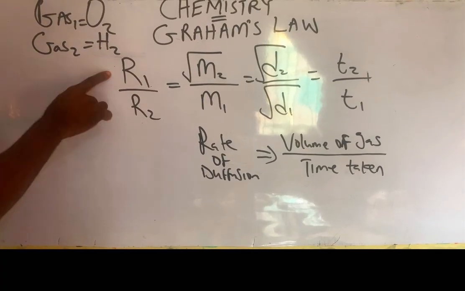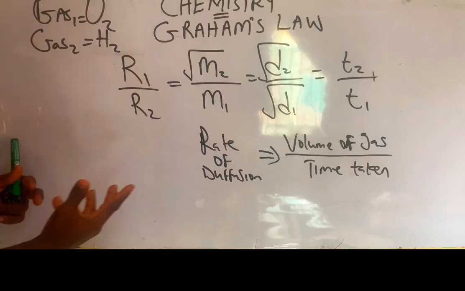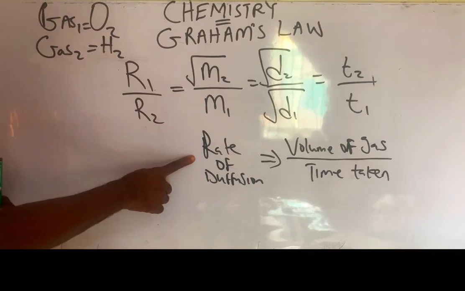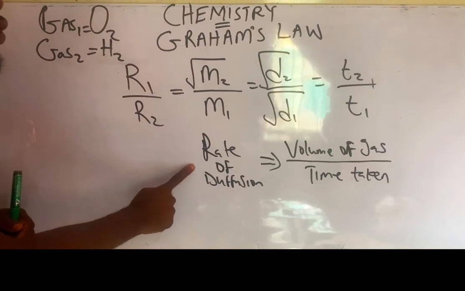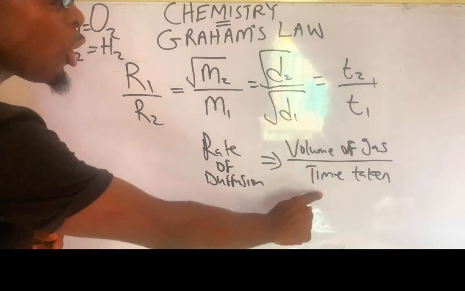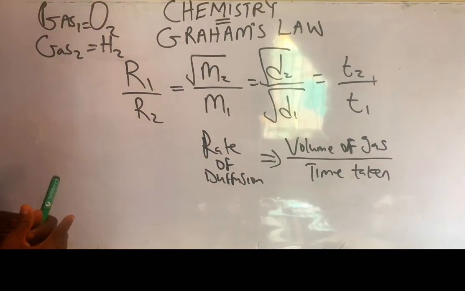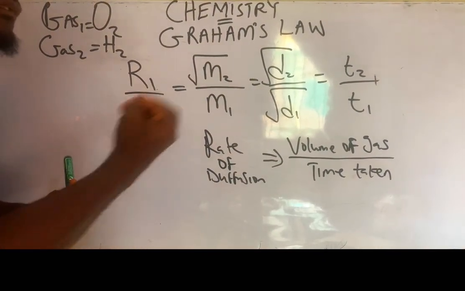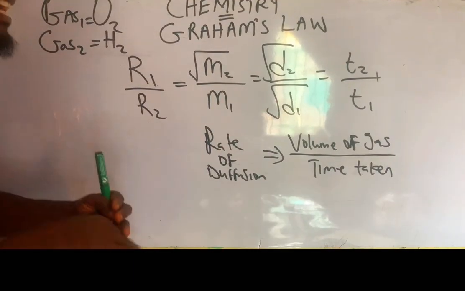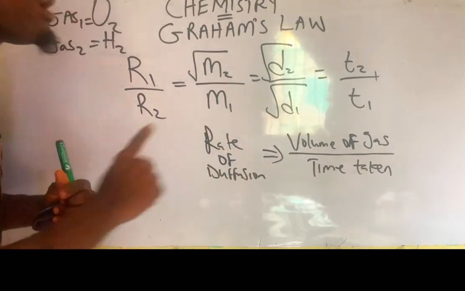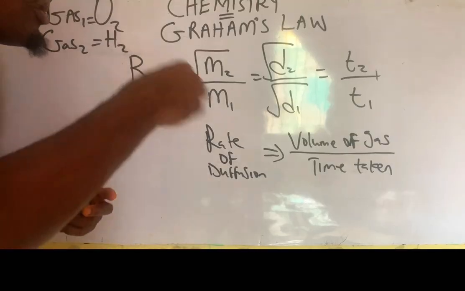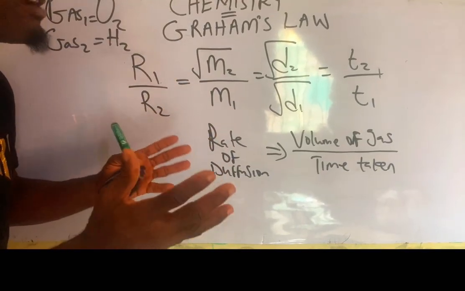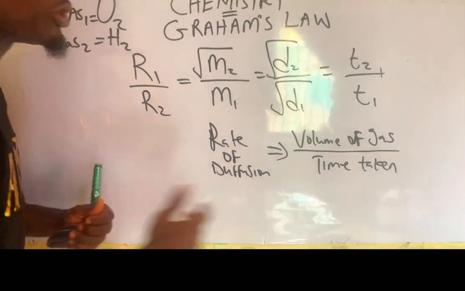Now, let's not forget, if rate represents the rate of diffusion of the gases, what is the formula for solving for rate? Rate also means the volume of gas over time. What am I saying? When the volume of gas is given in a question and the time it takes to diffuse through a particular medium is also given, you can use those variables to determine the rate of diffusion of that gas.